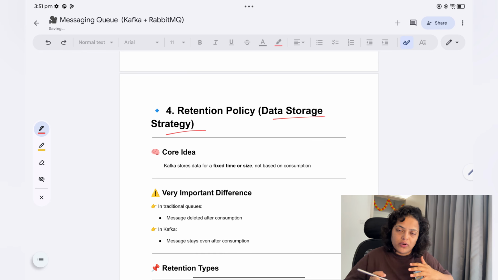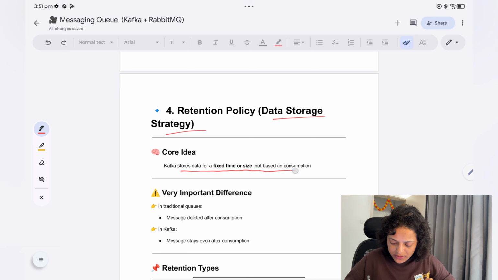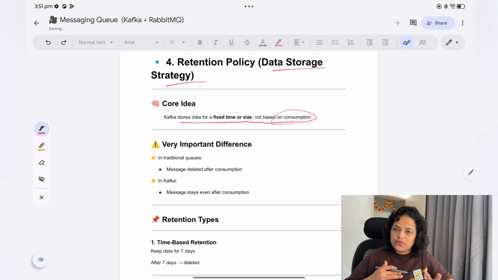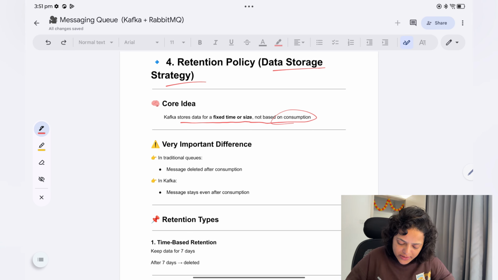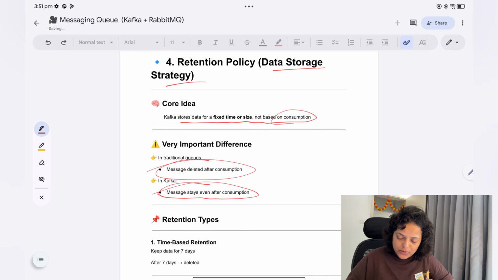I told you that for the last 7 days, data we will not delete, we will store it. So the core idea: Kafka stores data for a fixed time or size, not based on consumption. It is not like the consumer has consumed it so delete it. No, it is not like that. A very important difference: in a traditional queue, the message is deleted after consumption, but in Kafka the message stays even after consumption.